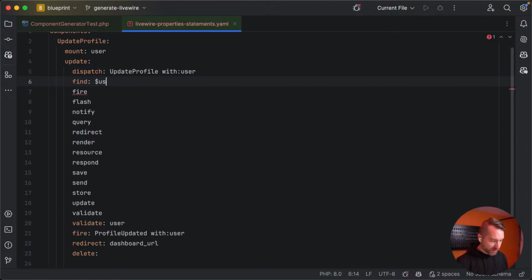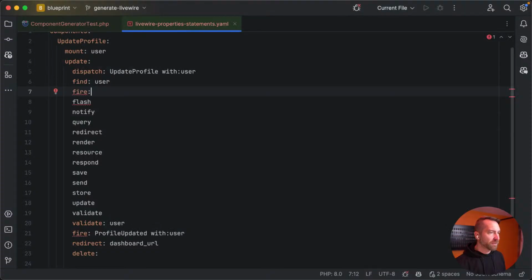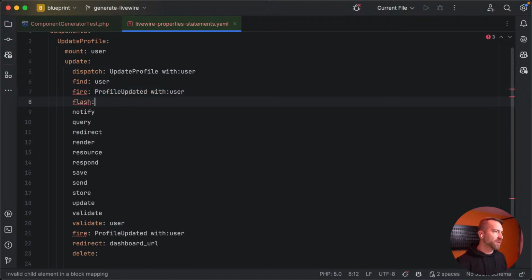Whatever, yeah. Let's just pass it find user. That's fine. So this thing, dispatch an event. Okay, so similar to what we did a minute ago, profile updated, and then with user, so that gets expanded.